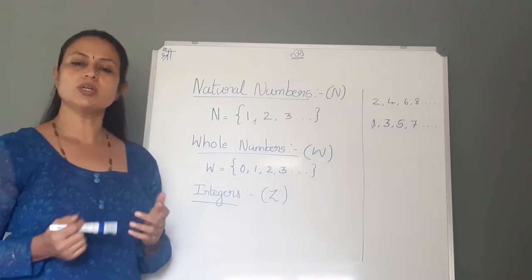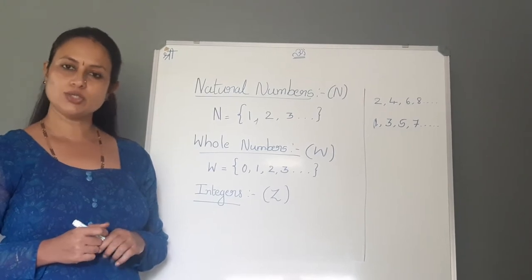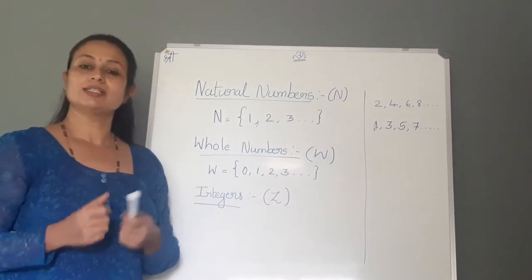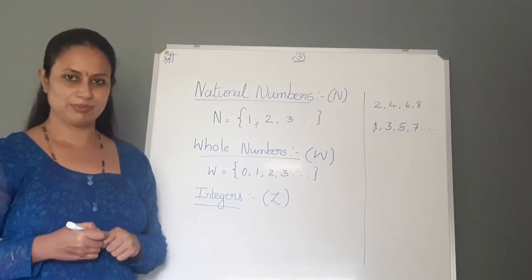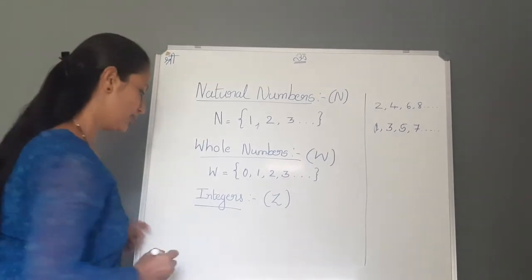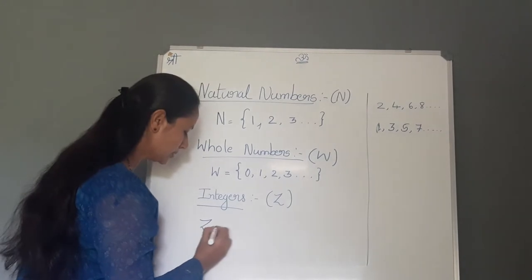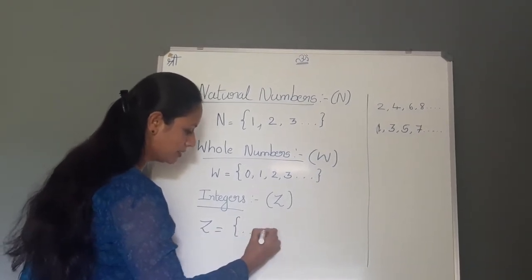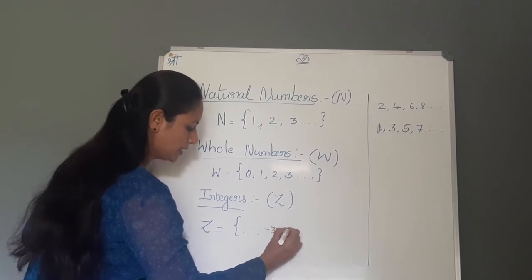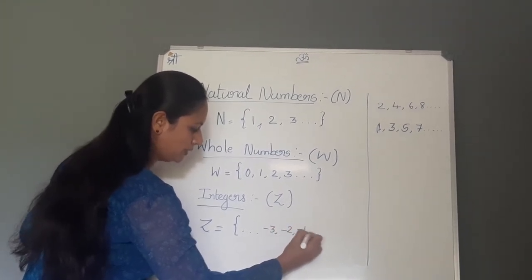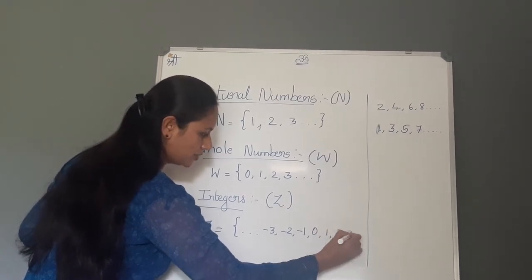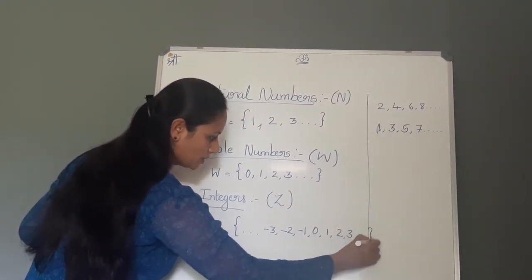Integers. What are integers? The natural numbers, the whole numbers along with the negative integers. That means negative numbers. For example, Z is equal to -3, -2, -1, 0, 1, 2, 3, goes on.